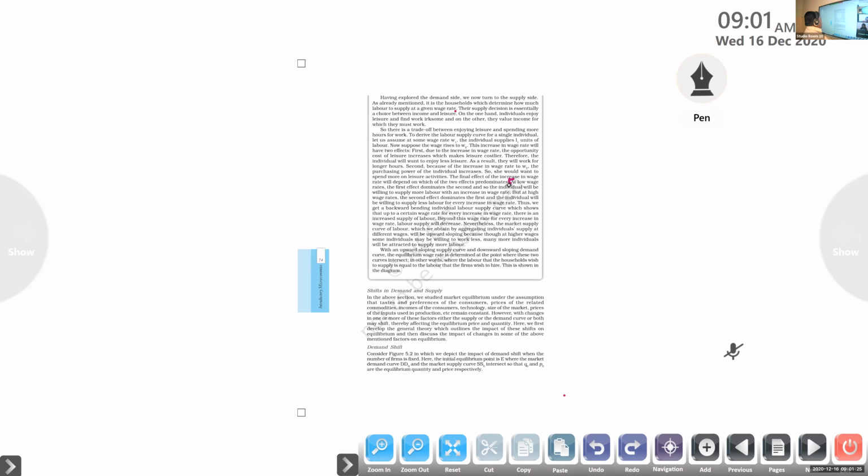So the individual will be willing to supply more labor with an increase in wage rate. But at the high wage rate, the second effect dominates, and the individual will be willing to supply less labor for every increase in wage rate. So that's the difference between these two situations. Thus, we get a backward bending individual labor supply curve, which shows that up to a certain wage rate, for every increase in wage rate, there is an increased supply of labor.